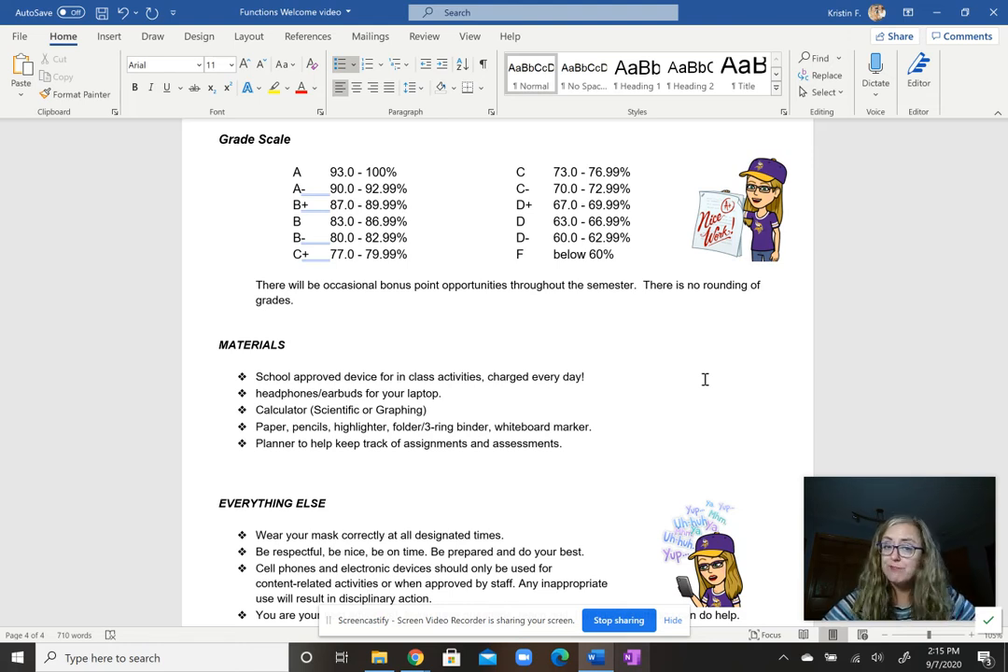And possibly a planner. If you like to be organized and keep track of all your classes in one structured section or location, a planner is a great way for you to stay on top of assessments and things like that.